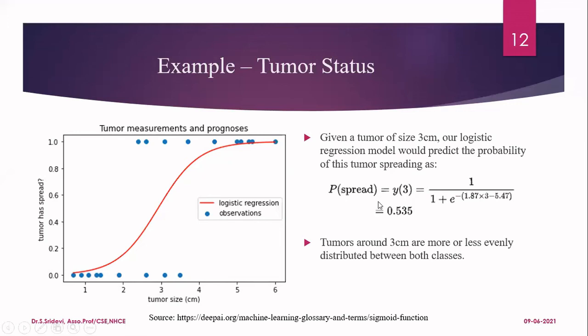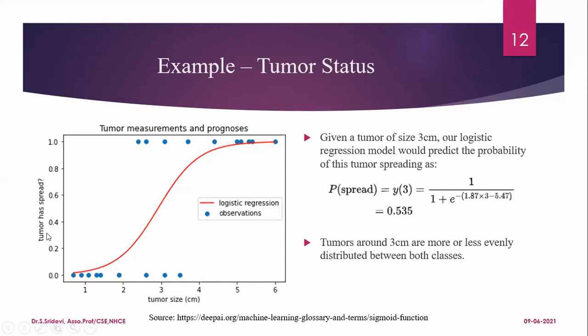So now what is the meaning of this? What does this probability convey to me? The tumor size is 3. If you see this graph, for this particular sample, when the tumor size is 3, the output is 0. That is, the tumor has not spread. Whereas for another sample, when the tumor size is 3, I am getting the output 1. The meaning is the tumor has spread. So when the tumor size is 3, I cannot come to a conclusion. There may be a probability that the tumor has spread for some patients, and for some other patients the output is that the tumor has not spread.